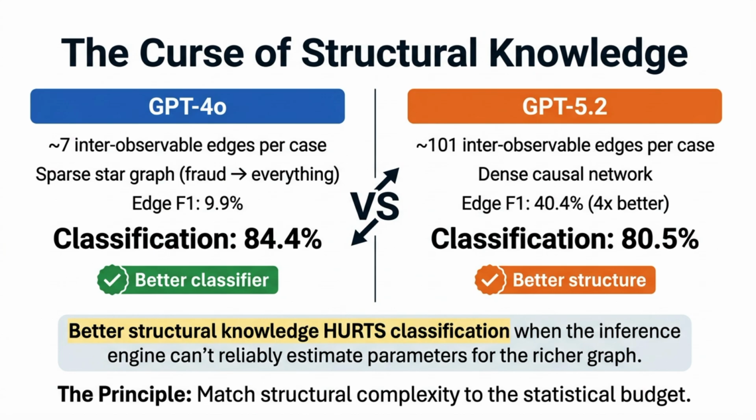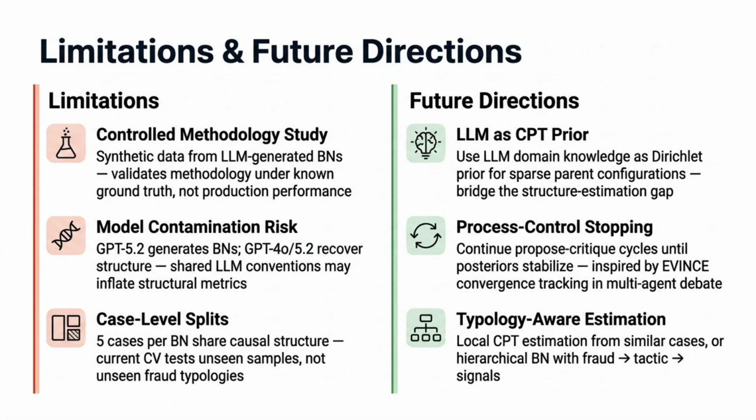With GPT 5.2, it does 4 times better on structural recovery. However, the classification actually drops. The reason is that as the model complexity increases, the CPT just becomes less accurate due to sparsity. CPT means conditional probability table.